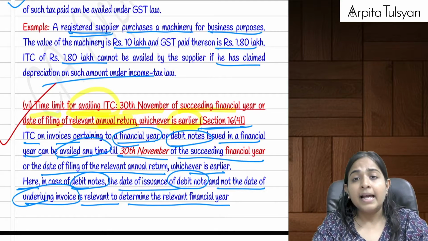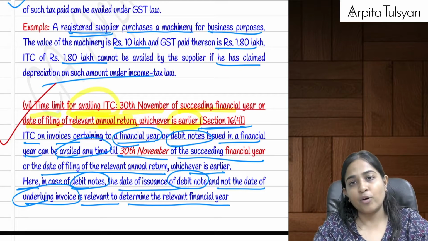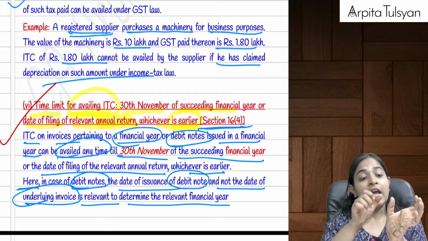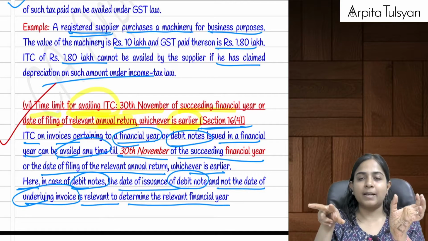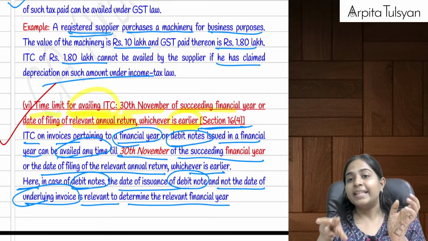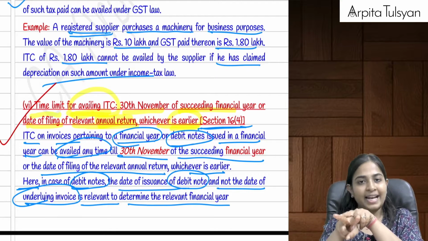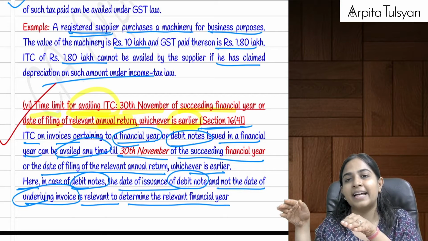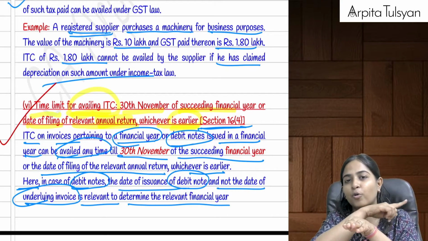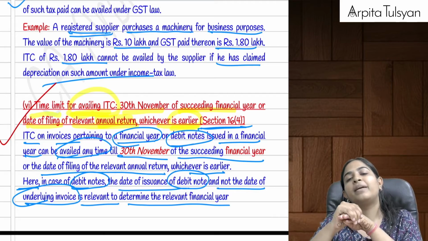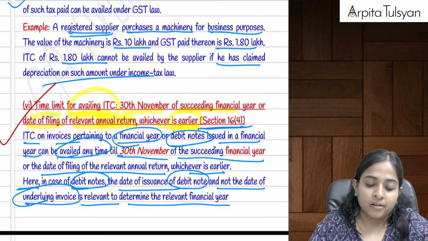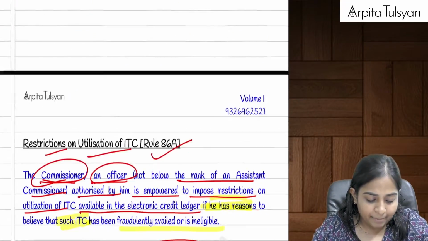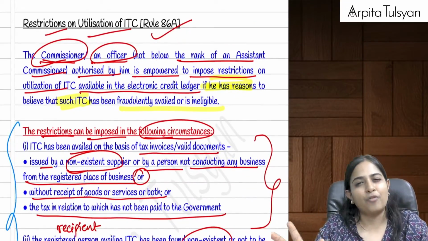Now, let's say a particular invoice was issued. For that, you have to check the due date by when you can avail the ITC. Now, suppose a subsequent debit note was issued for it, in which some GST is also applicable. For that debit note, what is the last date for availing the ITC? You need not check the date of the original invoice. The date of the debit note will be relevant for determining the last date for availing the ITC. A few examples and exceptions are given there, which we have already discussed.